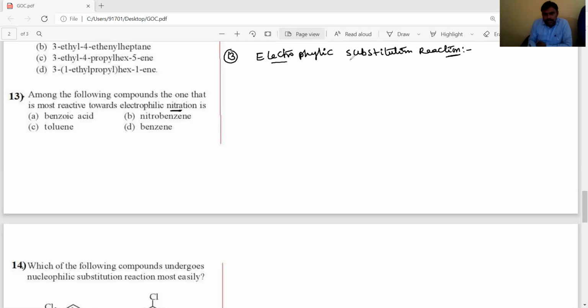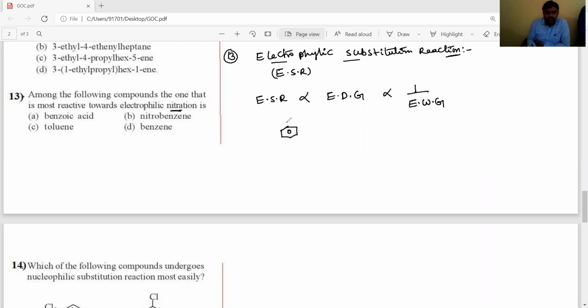Generally, for electrophilic substitution reactions, ESR, the rate is directly proportional to electron donating groups and inversely proportional to electron withdrawing groups. Now, the given compounds.